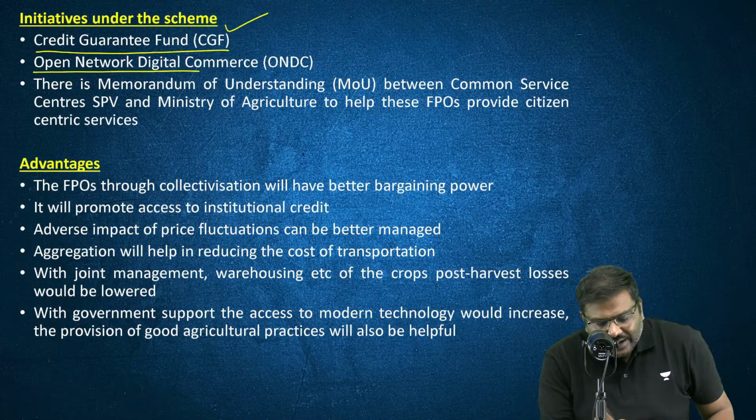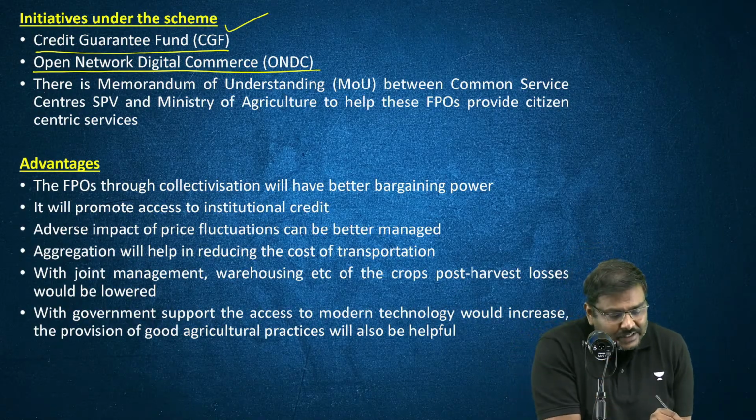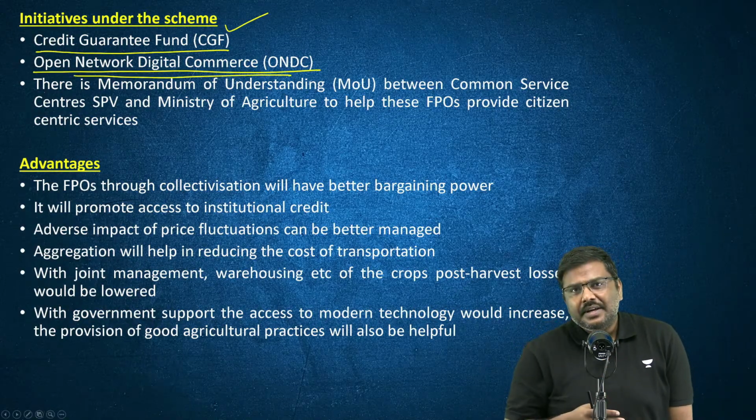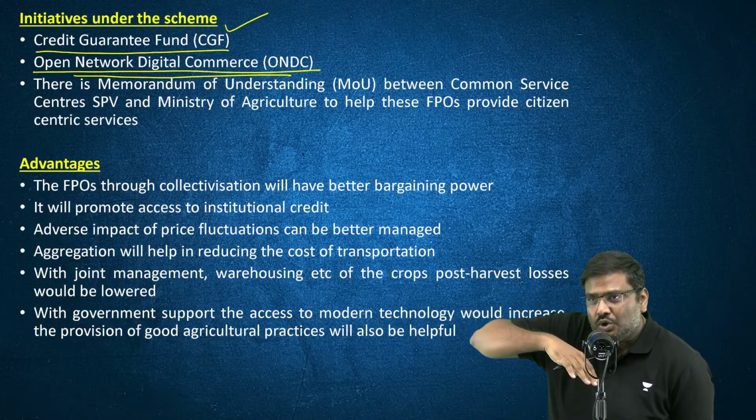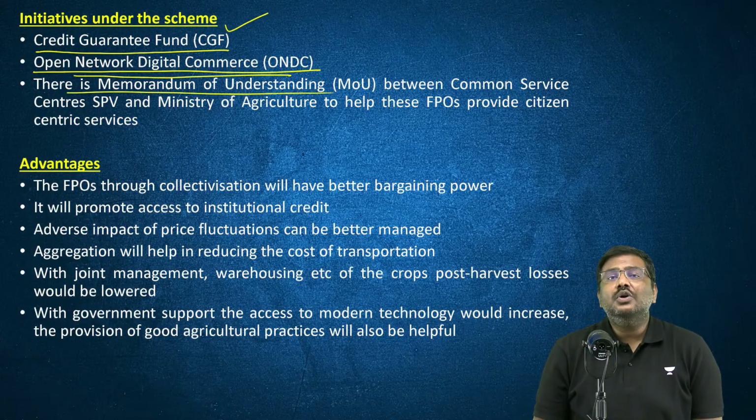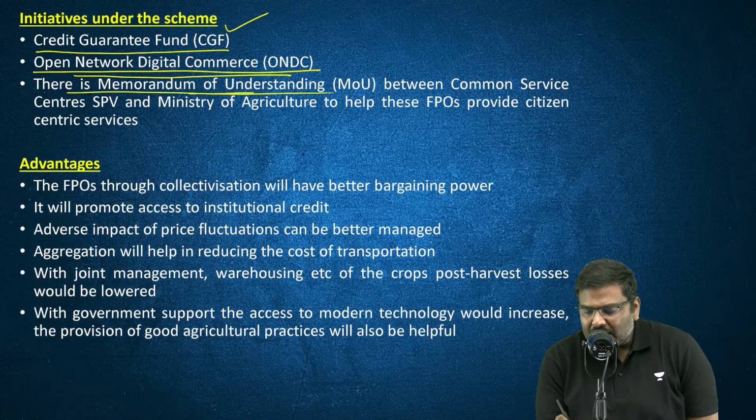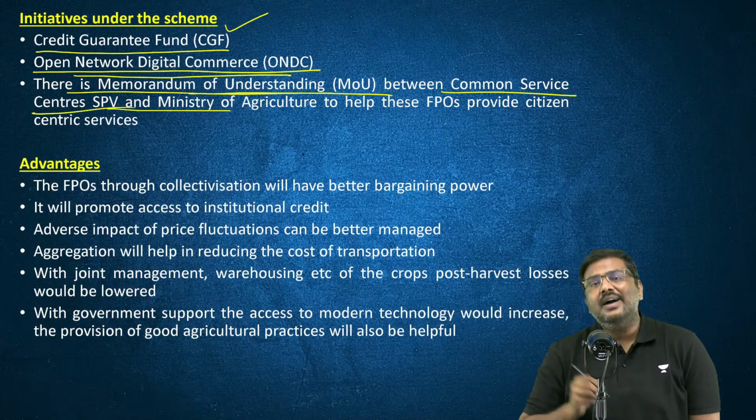There is registration of multiple FPOs on the Open Network for Digital Commerce (ONDC), where these FPOs can sell their produce to buyers throughout India. The government has also signed an MOU between the Common Service Center SPV and the Ministry of Agriculture.